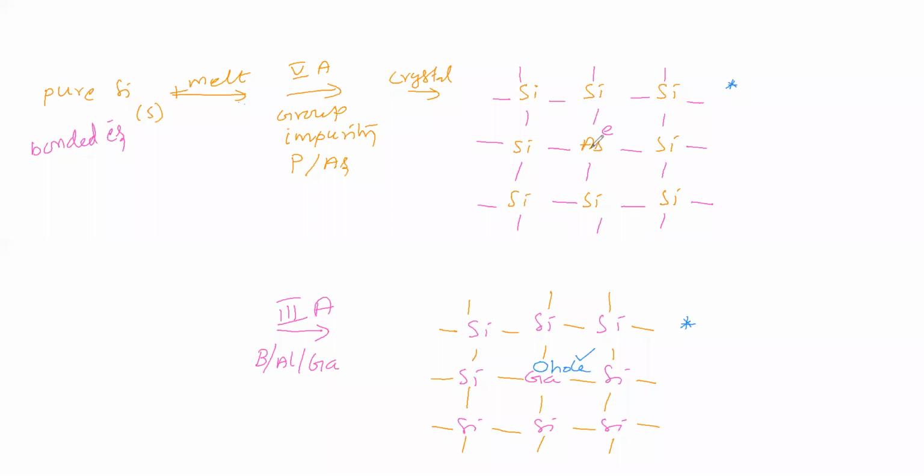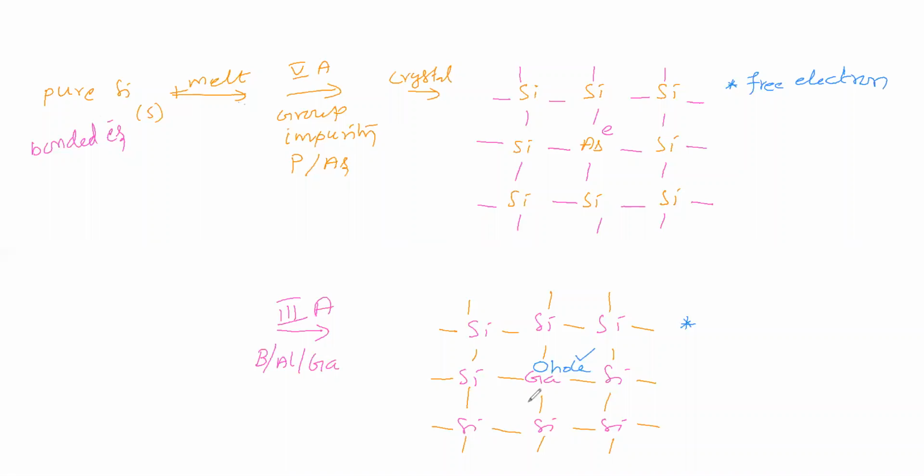Which is responsible in this case? The free electron is responsible, the electron which has not gone for bonding. So this has higher conductivity when compared to the intrinsic semiconductor.